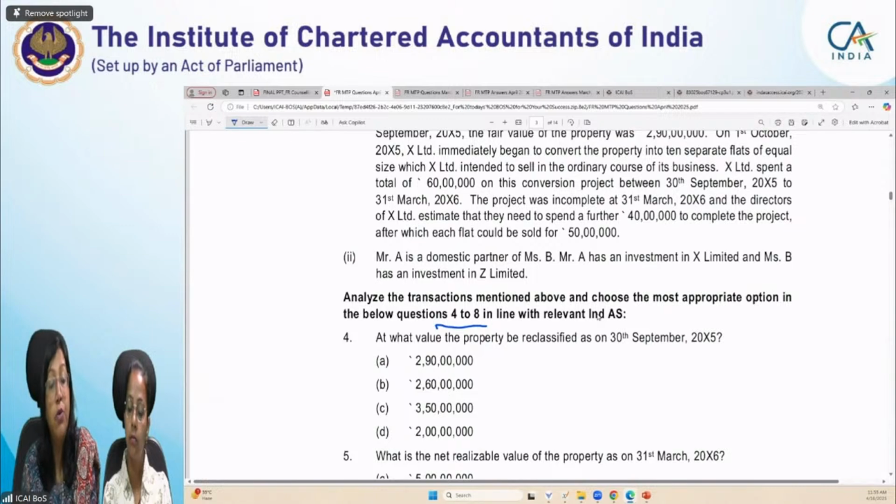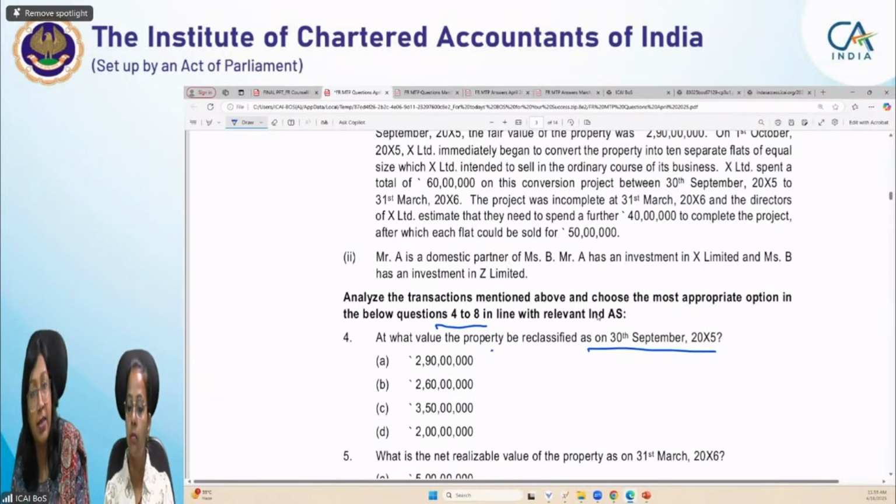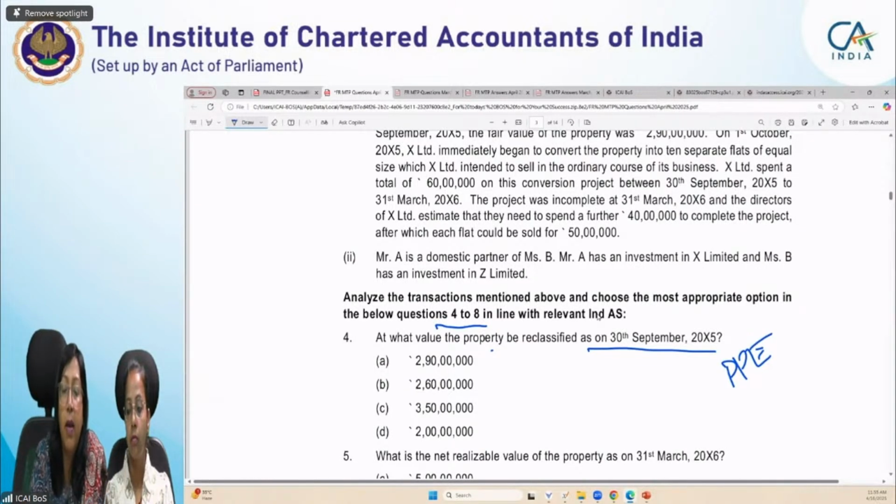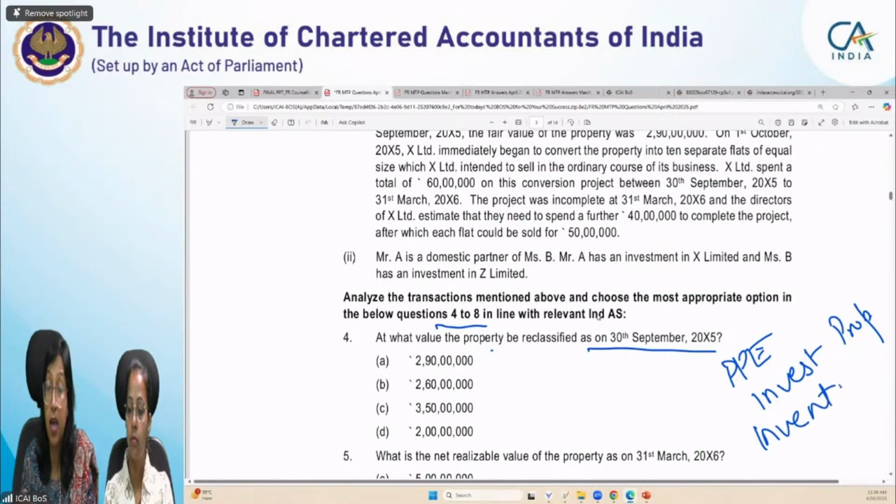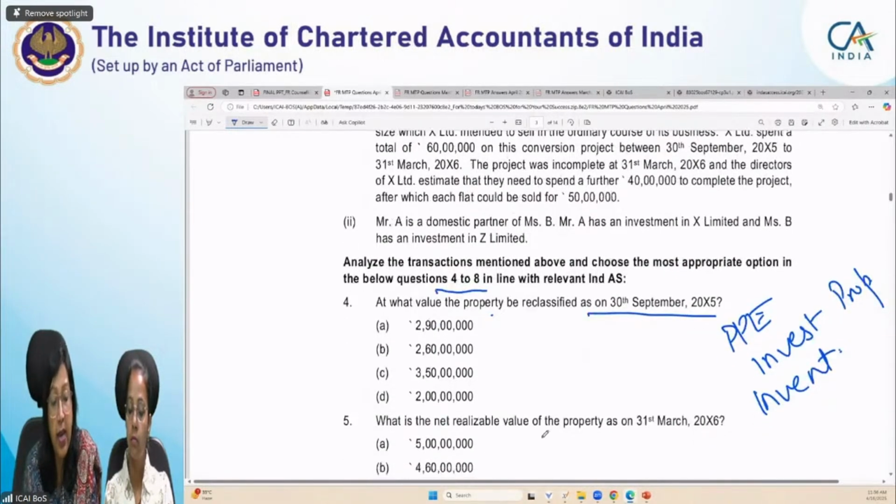At what value will the property be reclassified on 30th September? Okay, so we are talking about reclassification of property. It may come in any asset based standard. It may be property, so definitely it may come in PPE, and it may come in investment property. Reclassification is being discussed, so we may have inventory also. Where the reclassification is happening from and to, we will read in the scenario, then only will we be able to understand. What is the net realizable value of the property?